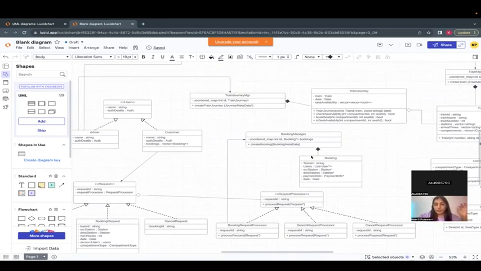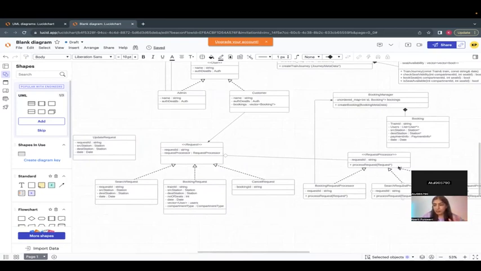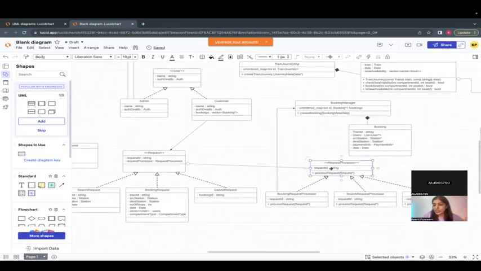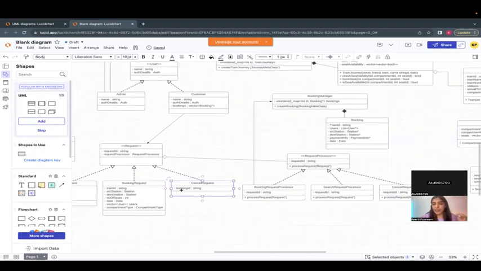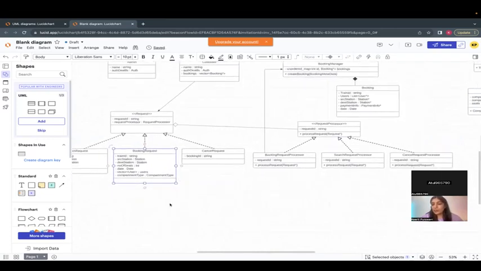Again, don't force fit a design pattern until you realize, oh, this is what is happening. What have I done? I have abstracted out that there is this and then there's the implementation. You can think of it like this is a receiver, this is the invoker, and this is the command, because it is essentially a request that I have made as an object. So you can think of it like an interface command with concrete commands. If I take the use case that a particular abstraction can have multiple implementations, suppose there is a booking request processor, and there is train, flight, something else, then it definitely becomes a bridge. Then it is definitely not a command. Right now you can put it under bridge or command both.